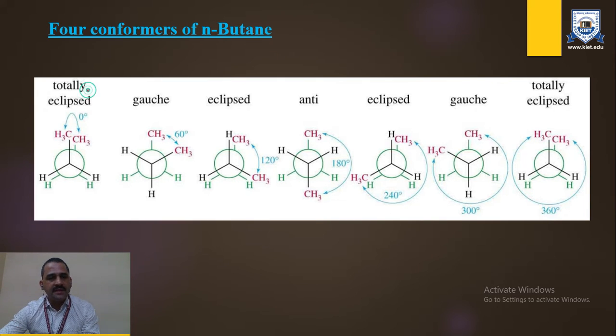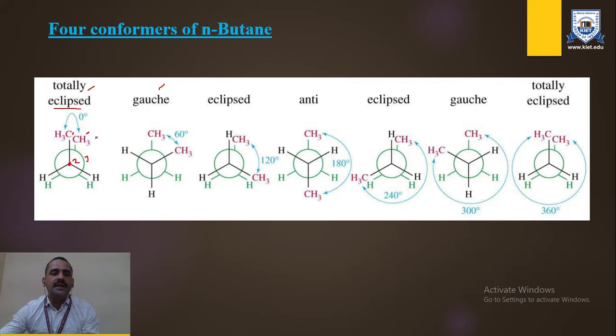The first one is totally eclipsed, another one is gauche. When the angle is 0 degree between the front and back methyl groups, present on carbon number 2 and carbon number 3, the form name is totally eclipsed. It is a rotation of 0 degree.